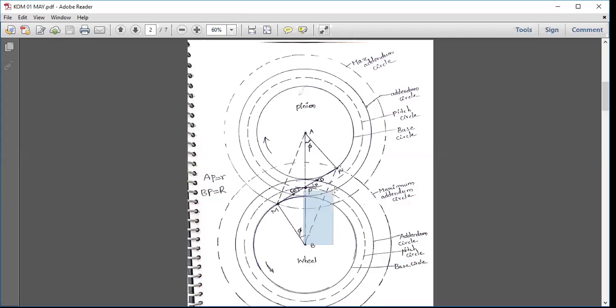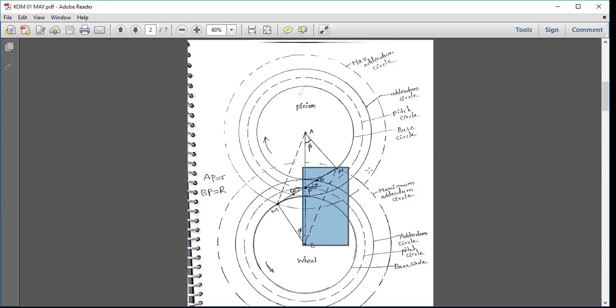If the addendum circle of the wheel is greater than BN, then the tip of the tooth of the wheel will undercut the tooth of the pinion at the root portion. As a result, some portion of the material of the tooth will be damaged or removed, which is the concept of interference.